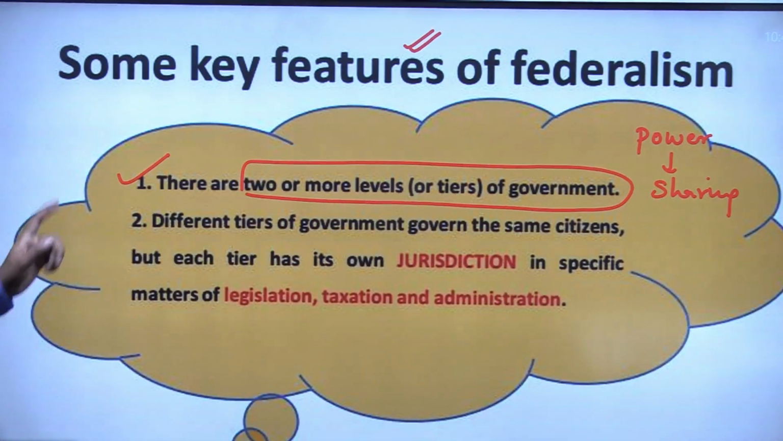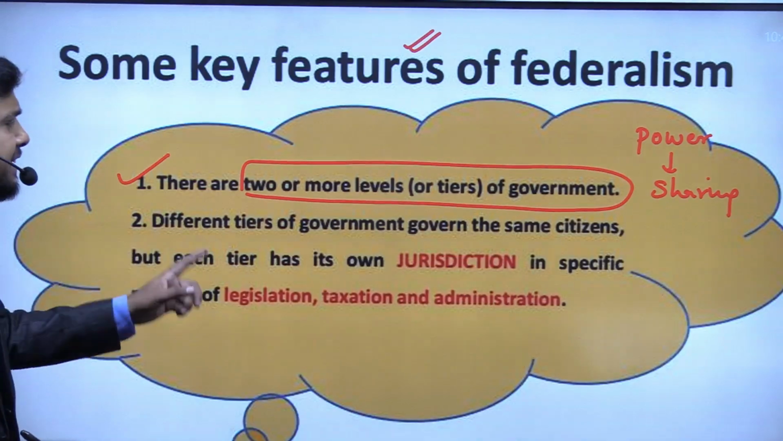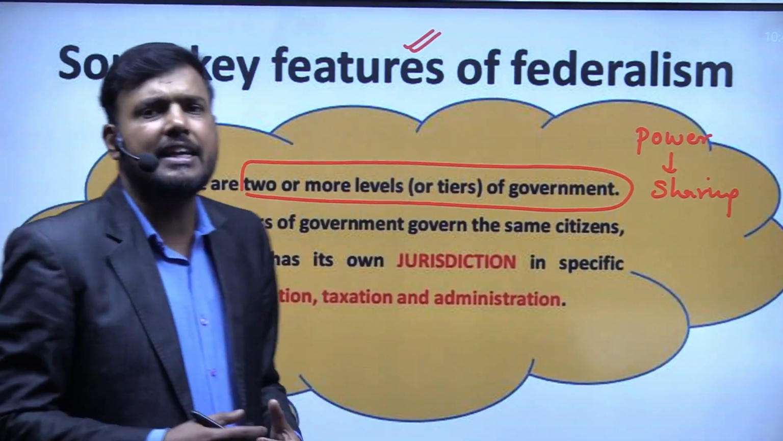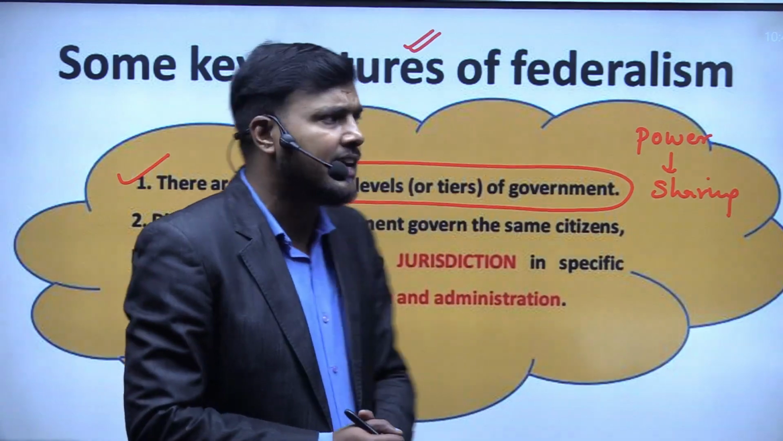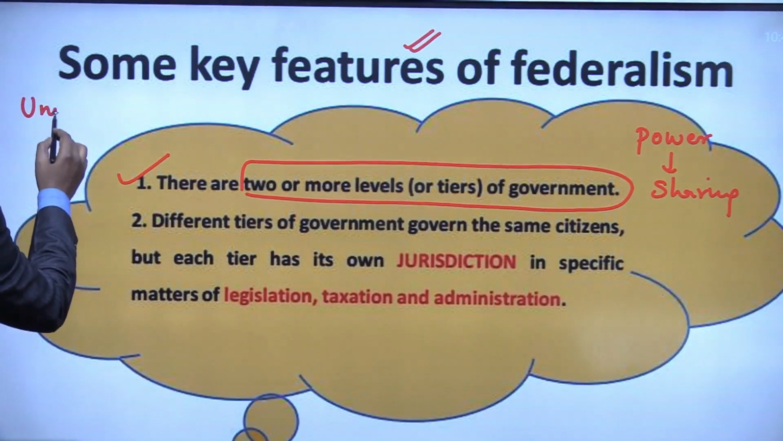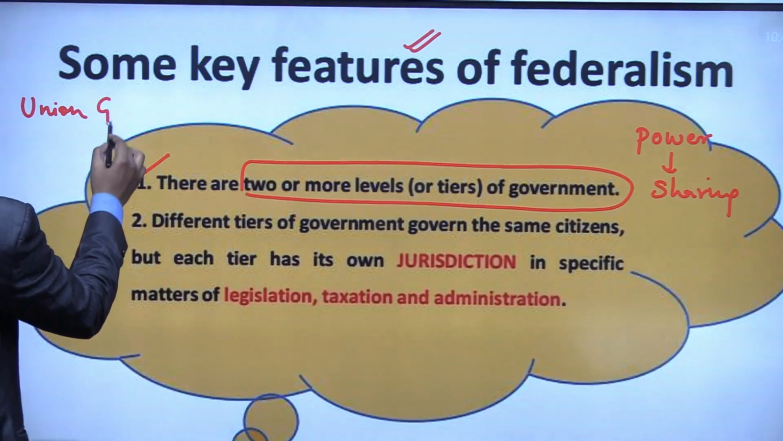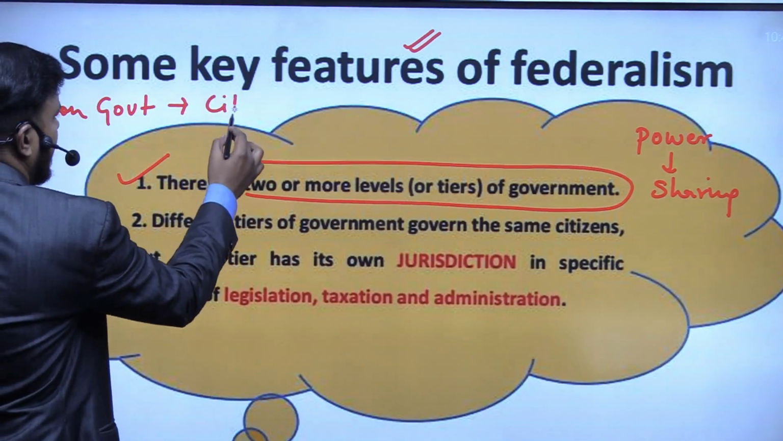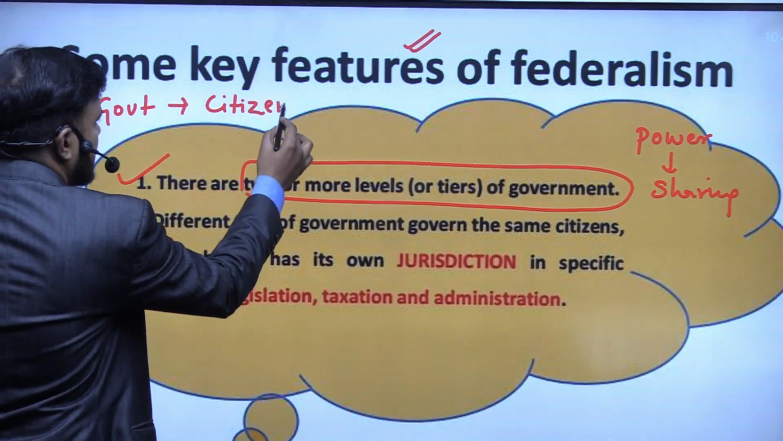Second, the different tiers of government govern the same citizens. Again, if we take India as a reference point, if the government of India, that is the union government, is making any rules and regulations, for whom is that? That is for the citizens of India.